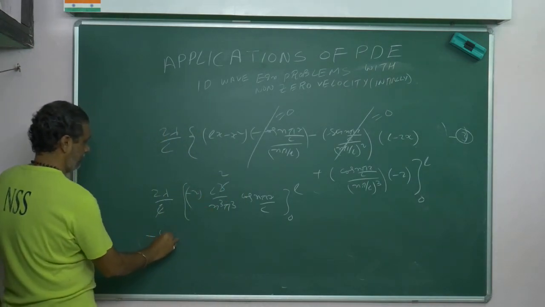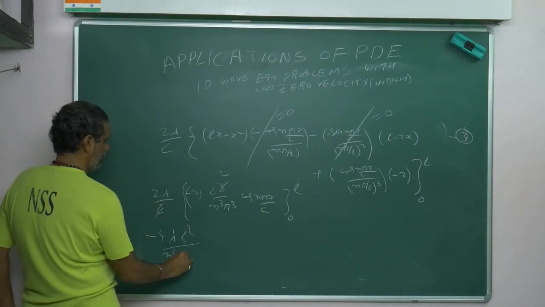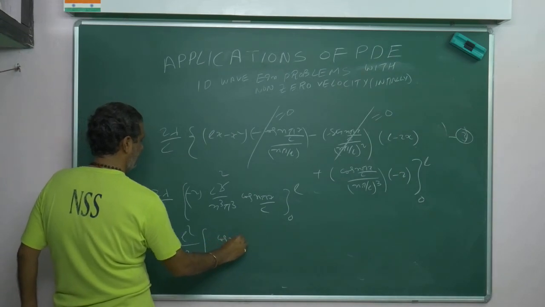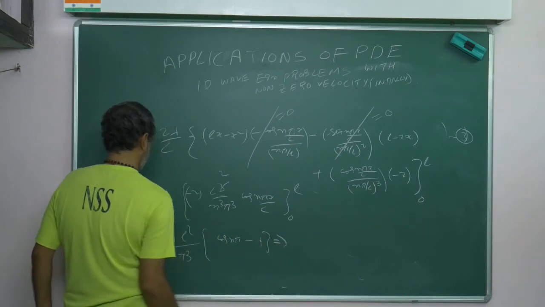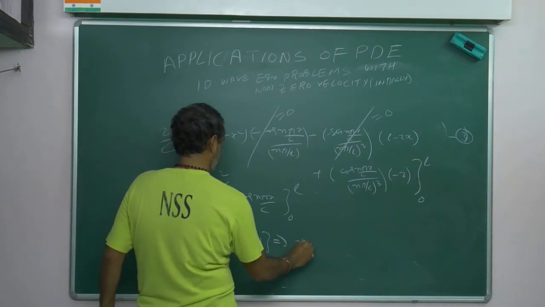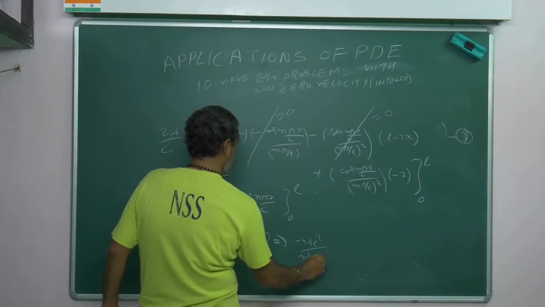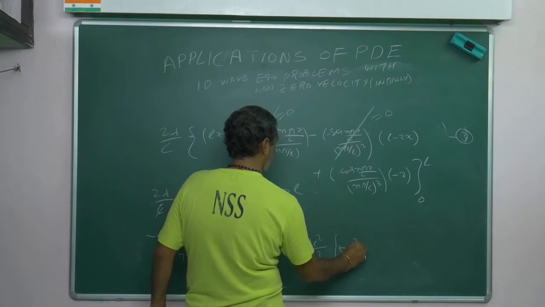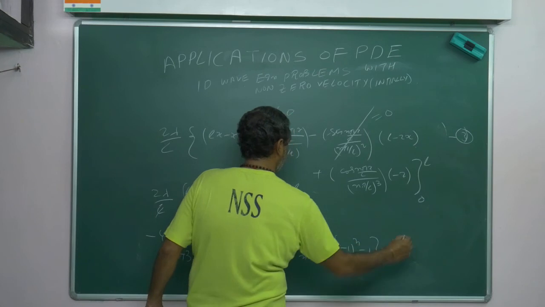So minus 4 lambda L square by n cube pi cube. If you apply the limits, what? Cos n pi minus cos 0, cos 0 is 1. So this implies minus 4 lambda L square by n cube pi cube, cos n pi is what? Minus 1 power n, minus 1. That is equal to Bn.